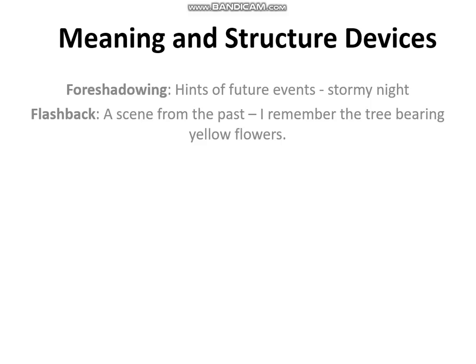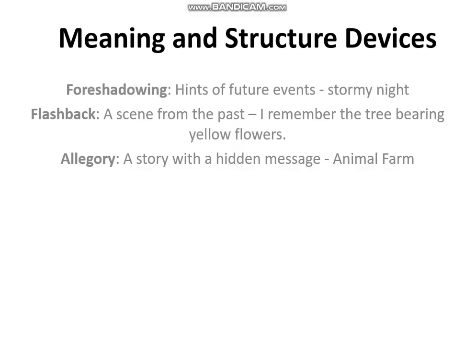After this, meaning and structural devices. What are the meaning and structural devices? Now foreshadowing, hints of future events like a stormy night. And flashback, a scene from the past: I remember the tree bearing yellow flowers. And we can also name the story or poem. And after this, allegory, a story with a hidden message. Allegorical allusion may tell us another story, like animal fables.